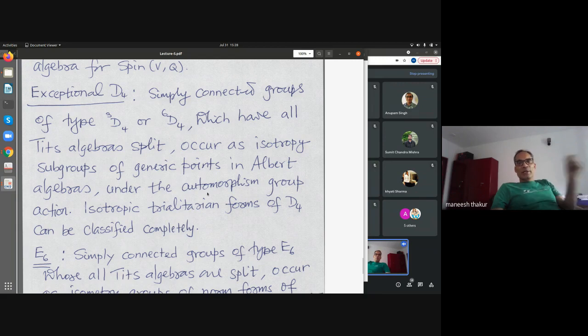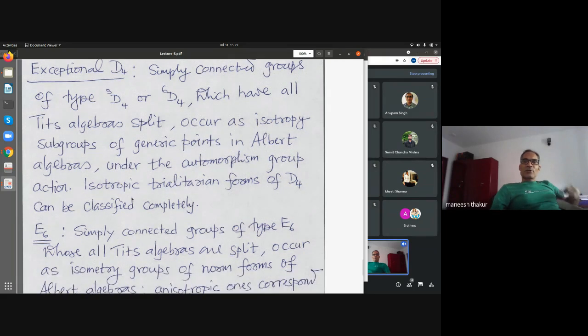So what do I mean by a generic point? If you take a point, it will generate a subalgebra of the Albert algebra. So we want it to have non-trivial discriminant. So we want a separable subalgebra of degree 3. Once you have that, then you will see that the isotropy of that subgroup gives you a group of either type 3D4 or 6D4. And so this describes all such groups.